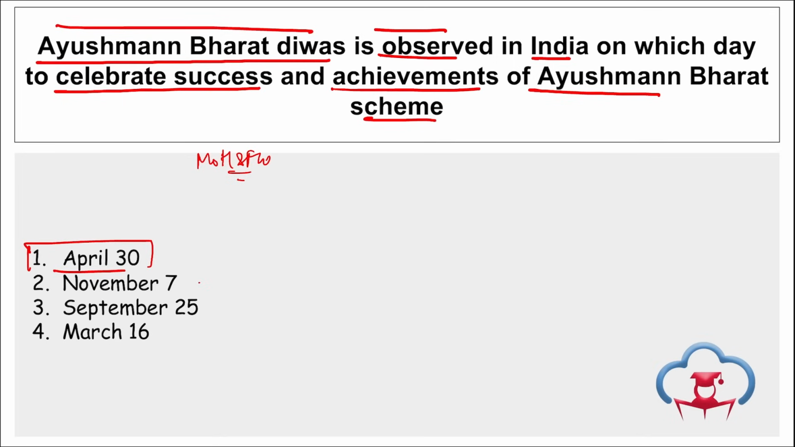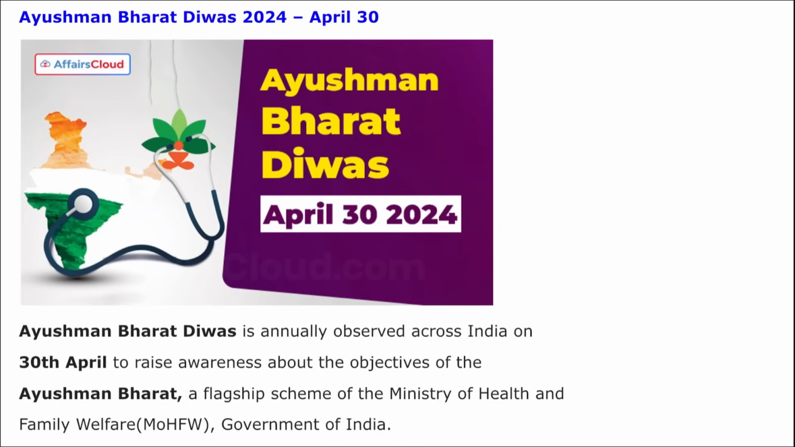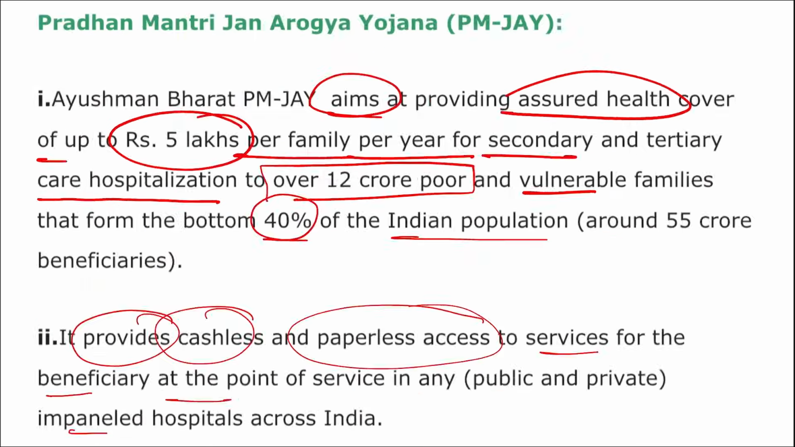Apart from this, on 7th of November, we observe National Cancer Awareness Day. Correct? And it commemorates the birth anniversary of Madam Curie. On 25th of September, we observe Antyodaya Divas Day. That is the birth anniversary of Pandit Deendayal Upadhyay. On March 16, we observe National Vaccination Day, and it is to raise awareness of the significance and the value of vaccine. Right?